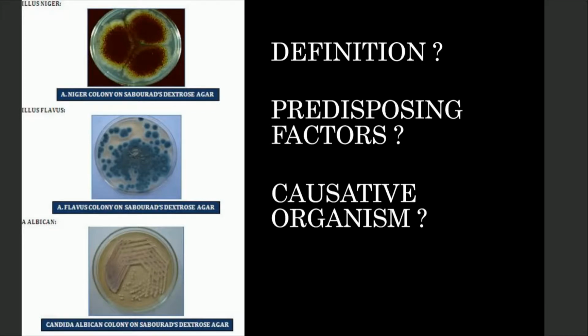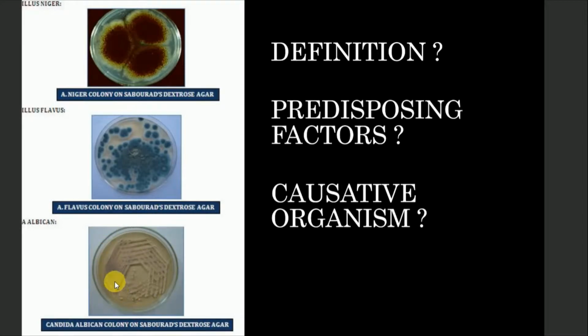What are the causative organisms? The most common organism is Aspergillus niger, as you can see here, and we identify it as it forms black colonies on the external auditory canal and at the TM when we observe under an otoscope. The other is Candida albicans, which is usually seen in ICU patients.